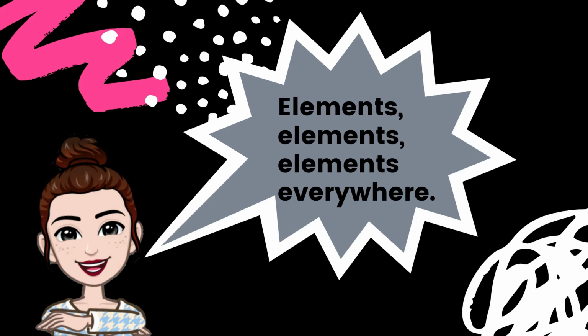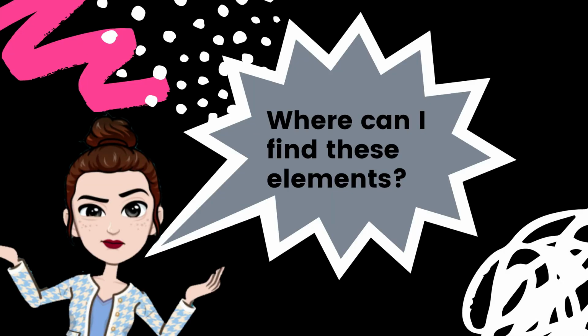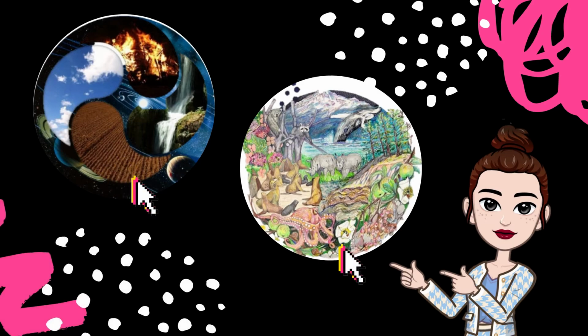Elements everywhere. That's right, elements are everywhere. But where can I find these elements, you ask? Well, you can find them in both the physical and the natural worlds. They are found in laboratories, rivers, oceans, mountains, the Earth's crust itself, and in the air that we breathe. Even in our body and in the bodies of the organisms around us. These elements are found everywhere.